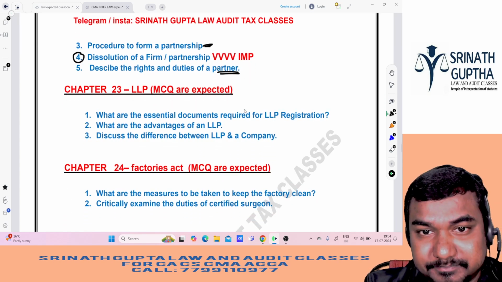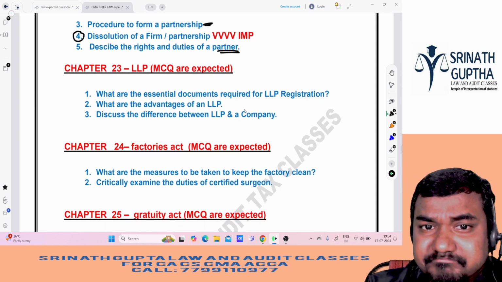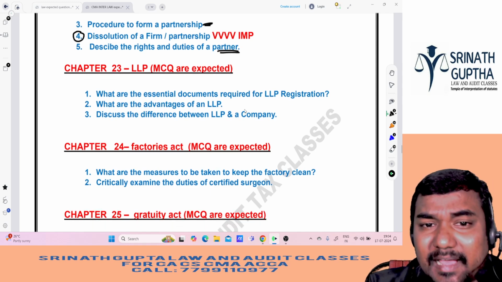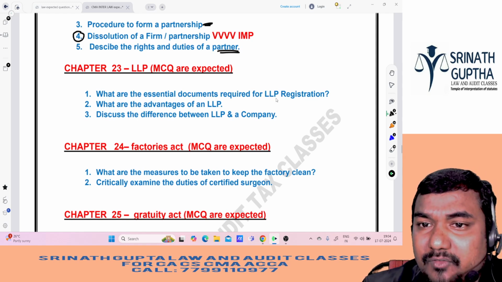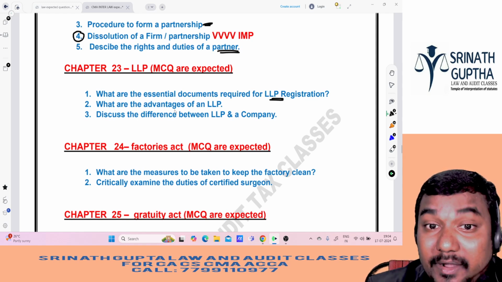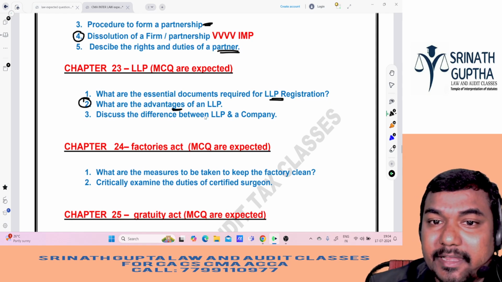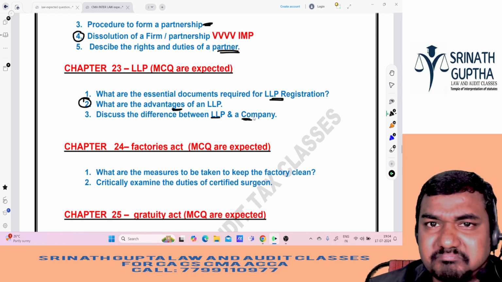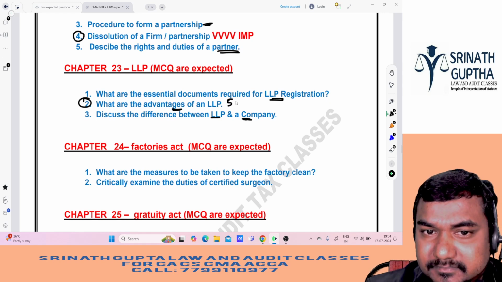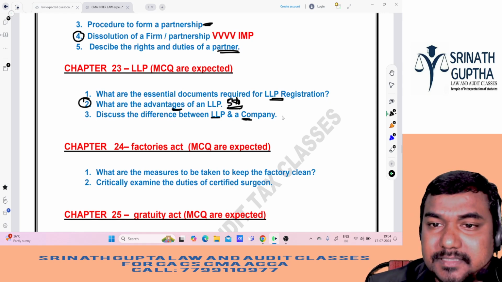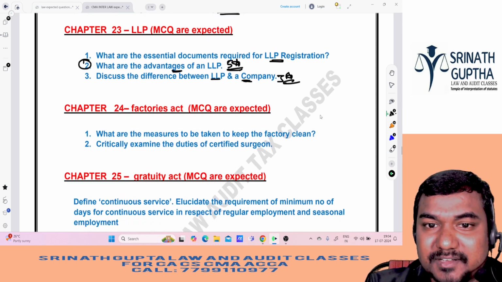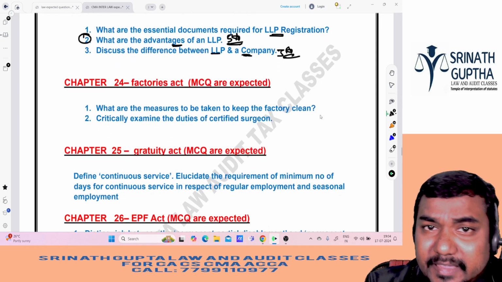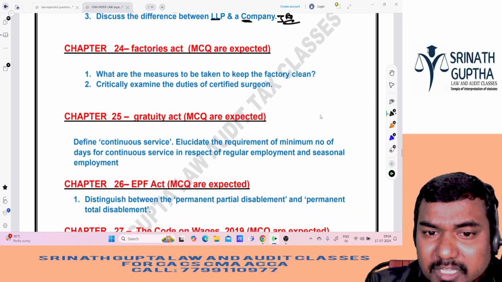When it comes to LLP, mostly we can expect MCQ, and other than MCQ, we can expect the documents to be filed with ROC for registration of LLP. Advantage of LLP, very important, sir. And LLP versus company, we can expect. This is 5 star. This is 3 star comparatively.